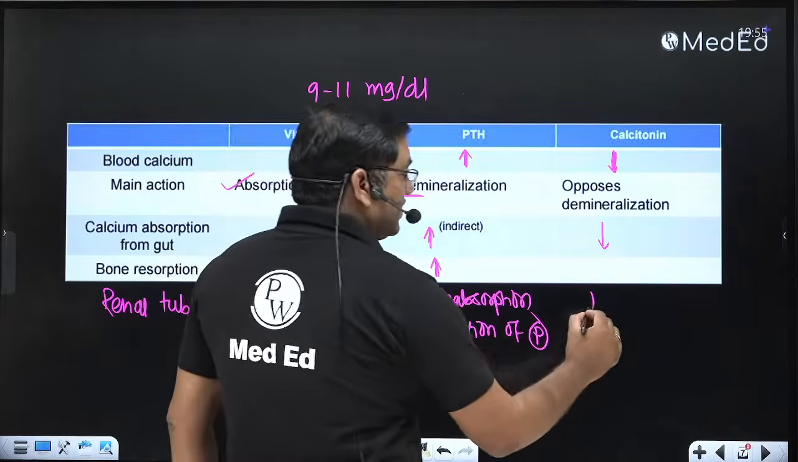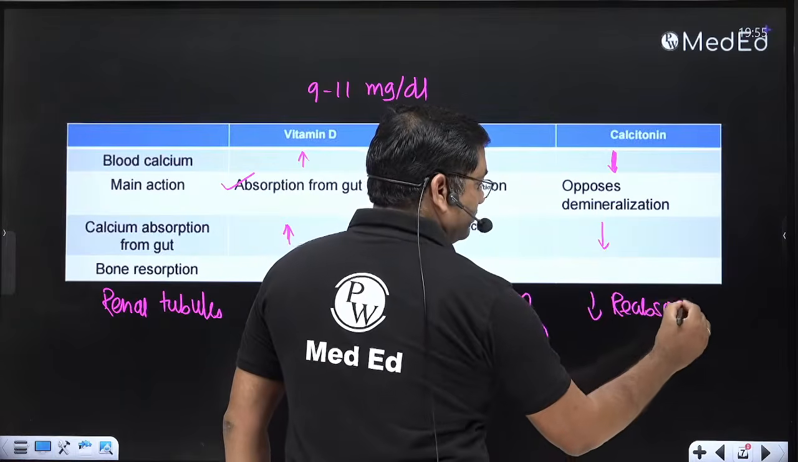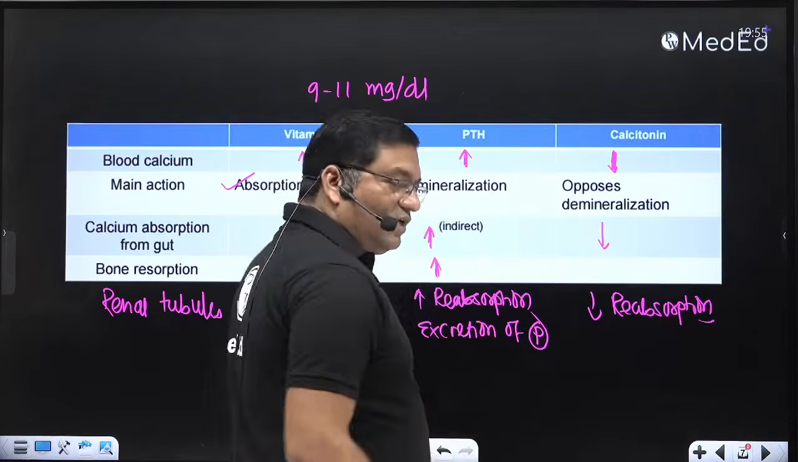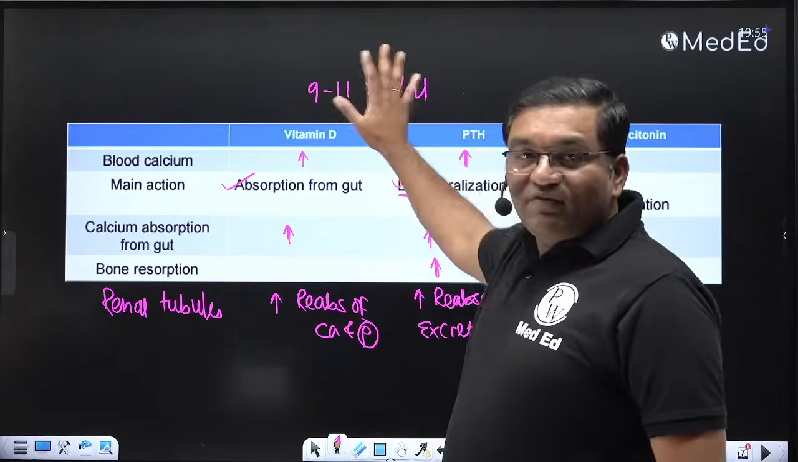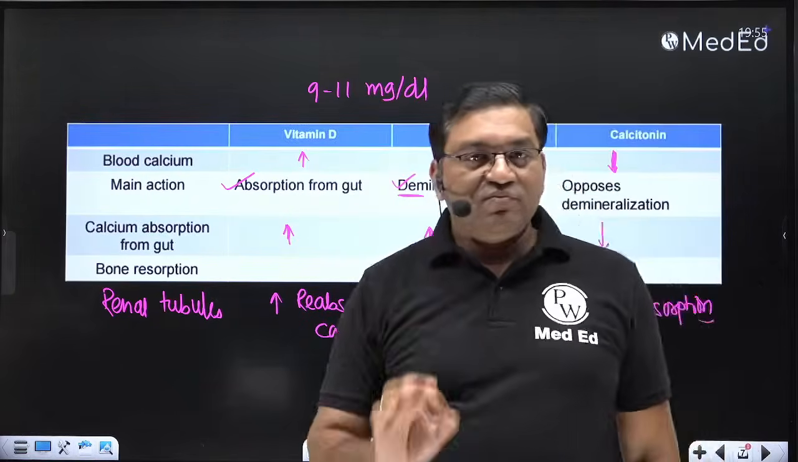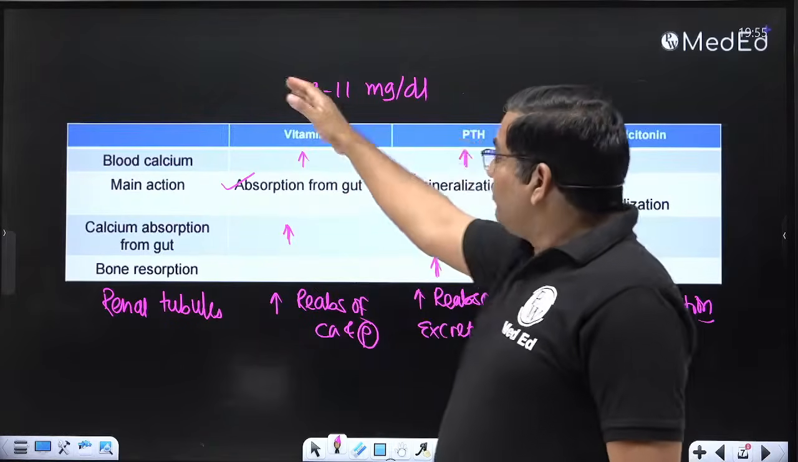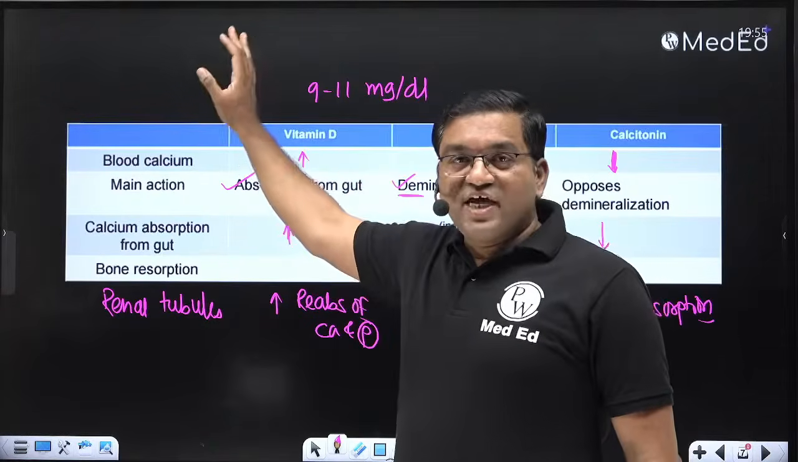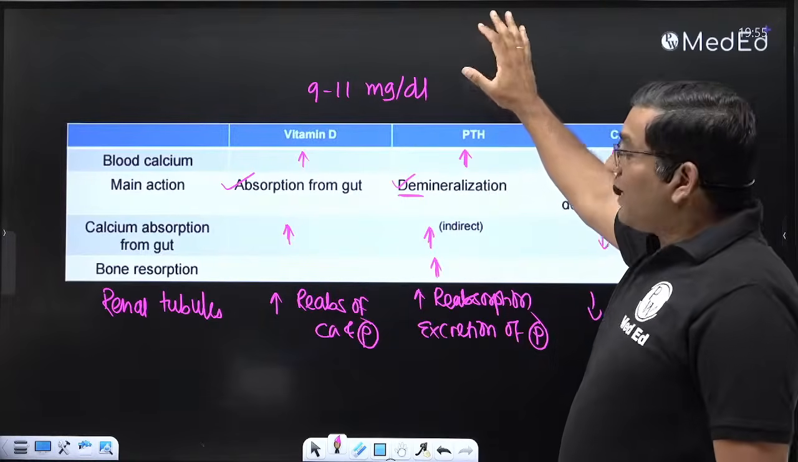And calcitonin decreases the reabsorption from the renal tubules. So see, vitamin D and parathyroid hormone increase the calcium level. Calcitonin decreases the serum calcium level. Normal serum calcium level is 9 to 11 milligram per deciliter. If there is a decrease in the serum calcium, it is known as hypocalcemia. If there is an increase in the serum calcium level, it is known as hypercalcemia.